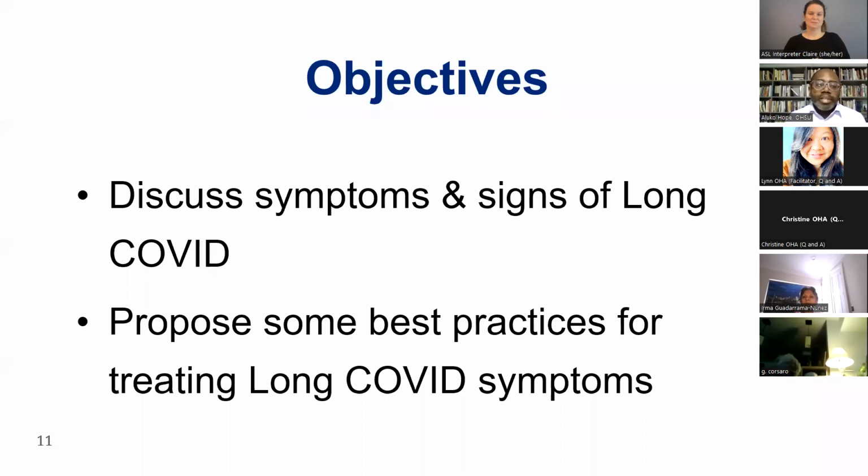So we'll be discussing the symptoms and the signs of long COVID, and then we'll be talking about some of the approaches for managing the symptoms that we use here at OHSU that we think are at the edge of the evidence for how to manage patients. You'll see as part of the objectives, I don't necessarily name as an objective to give you advocacy tips, but my hope is that by talking about these two things, you'll walk away with some approaches to how to engage the health system with long COVID.